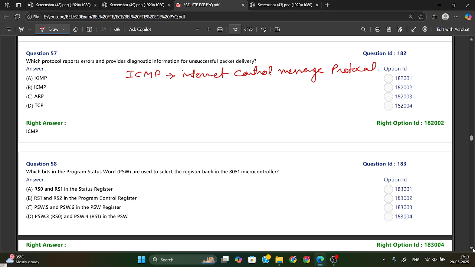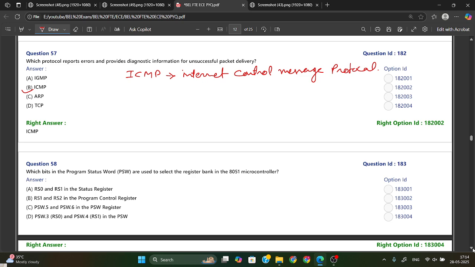It will provide diagnostic information also, and notify about issues in packets being delivered to an IP address. So the function of ICMP is to provide diagnostic information for unsuccessful packet delivery.